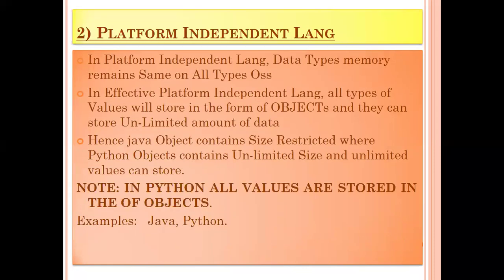Second feature, platform independent language. We have two types of languages, platform dependent and platform independent. A platform dependent language is a language whose data type differs from one operating system to another operating system, like C and C++. But Python is a platform independent language whose data type remains the same on all types of operating systems, right? And in an effective platform independent language, all types of values will be stored in the form of objects.